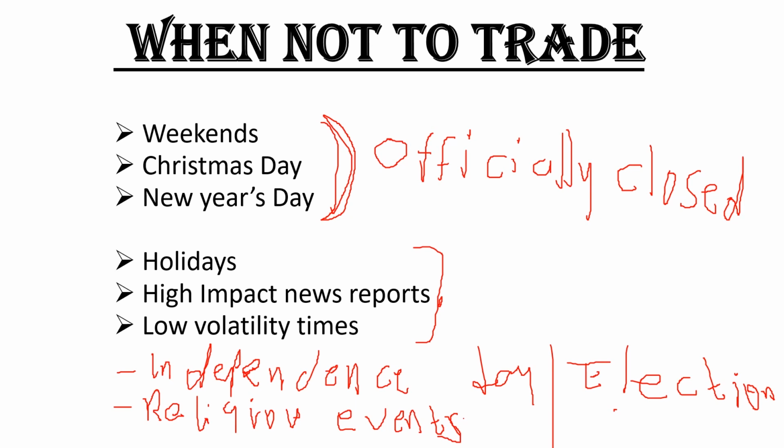The market can take you by surprise. That's why some traders don't like trading during these events or occasions. But all the same, you can trade, but you have to trade with caution.